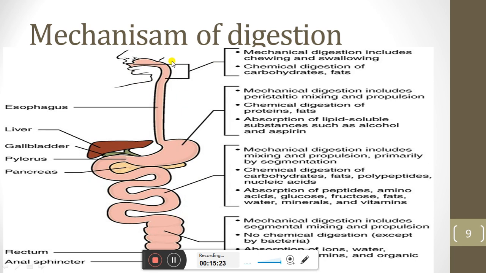So through this diagram we can also say that the digestion of carbohydrate will start from the mouth, the digestion of proteins and fats will start from the stomach, and lipid is the only one whose digestion will take place at the level of small intestine.